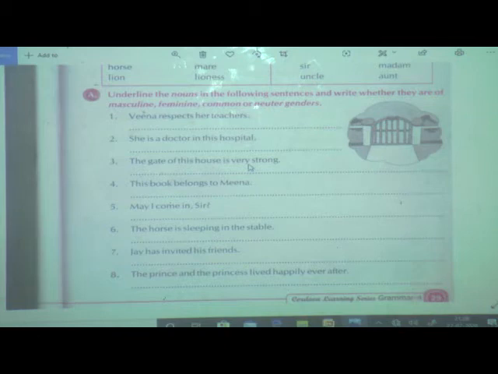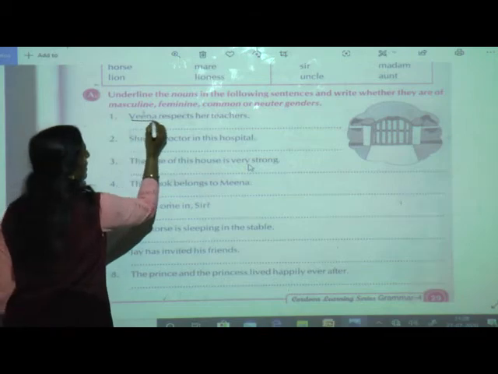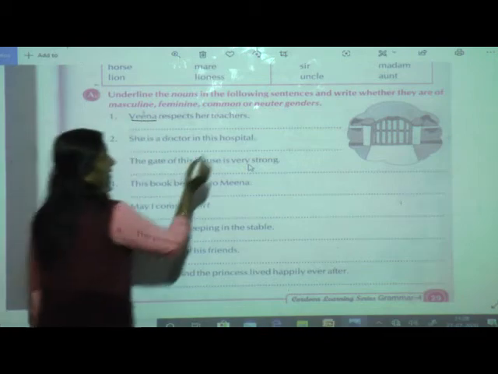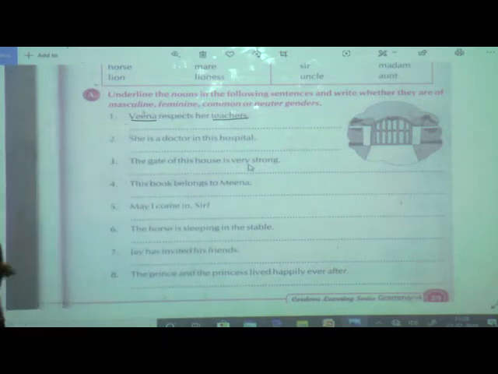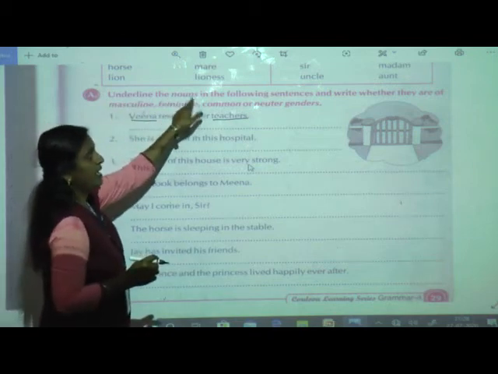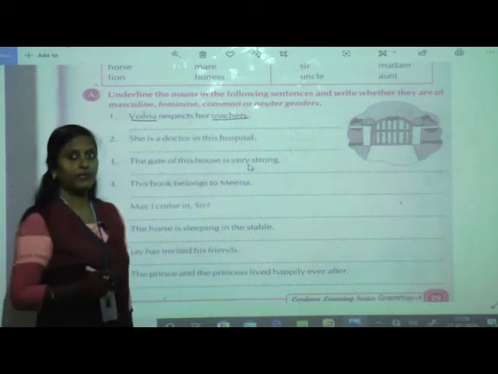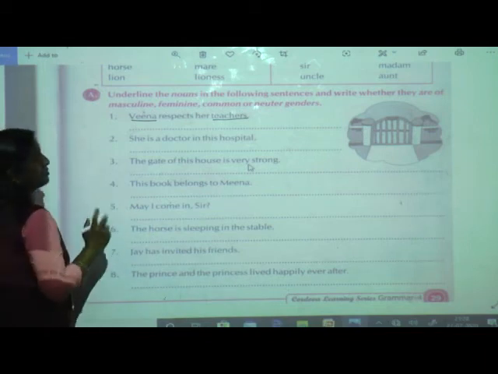Ready, students? So first is: Veena respects her teachers. What is a noun over here? Underline that with scale. Veena and teachers. Done? Now what have they told? First they told underline the nouns, and then we have to write whether it is masculine, feminine, common or neuter. So two nouns we have underlined.